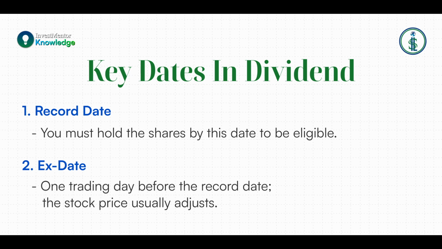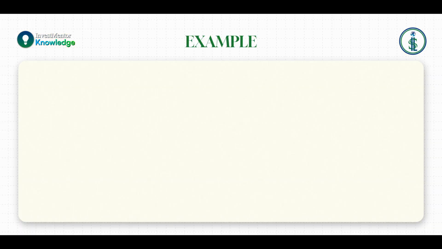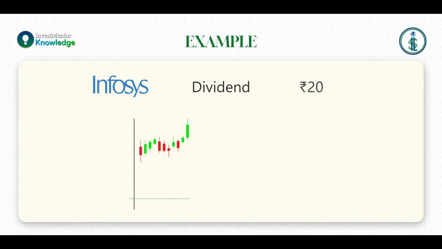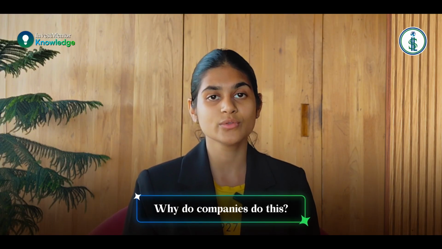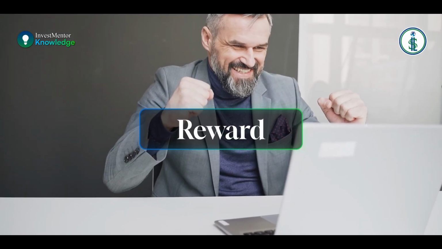Stock prices usually adjust. What is the impact of declaring the dividend? Stock generally falls by the dividend amount on the ex date. It is logical because cash company के पास से निकल गया है. Example, Infosys declared a dividend of 20 rupees, so the stock price might fall by 20 on the ex date. So now the question is, why do companies do so? The answer is to reward the investors, especially when there is consistent profit but limited reinvestment need.